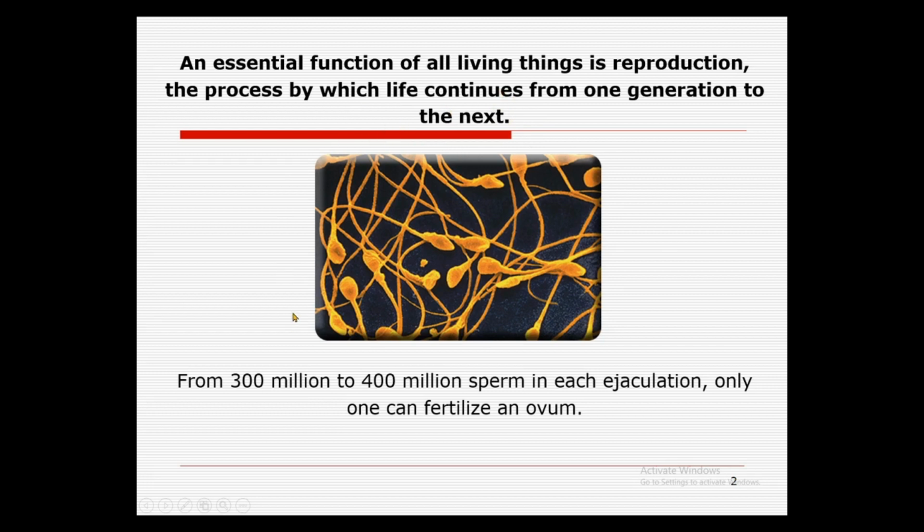Now moving to the next, general information is given here: from 300 million to 400 million sperm in each ejaculation, and from them only one can fertilize an ovum. So it's actually a huge amount, but only one is going to fertilize an ovum.